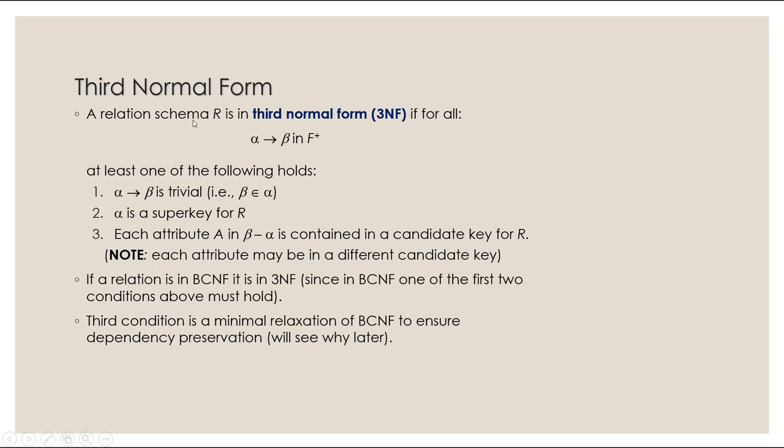Okay, so this is very similar to BCNF. The first conditions are exactly the same as BCNF, but we have another condition where, if both of these are not true but this is true, it's still going to be in 3NF. This third condition says each attribute A in beta minus alpha is contained in a candidate key for R. So for each attribute in beta minus alpha, in a lot of cases, that is just going to be beta. If that is contained in one of the candidate keys, then that one does not break the rule.